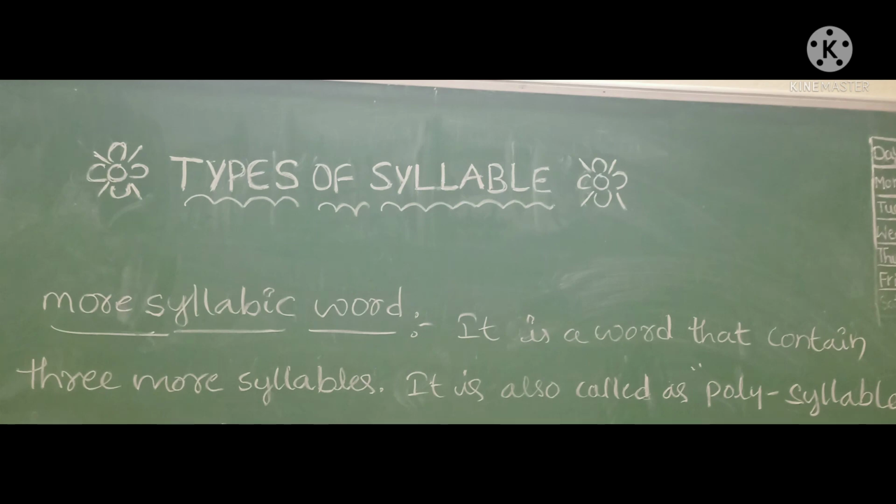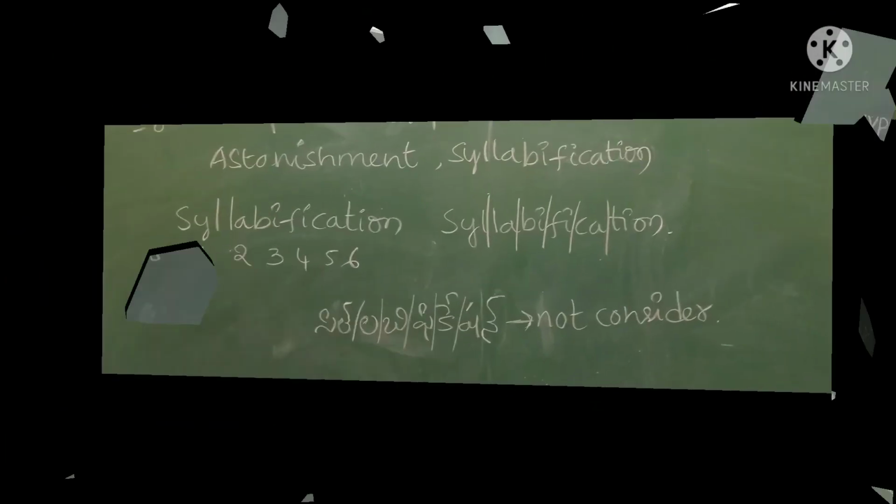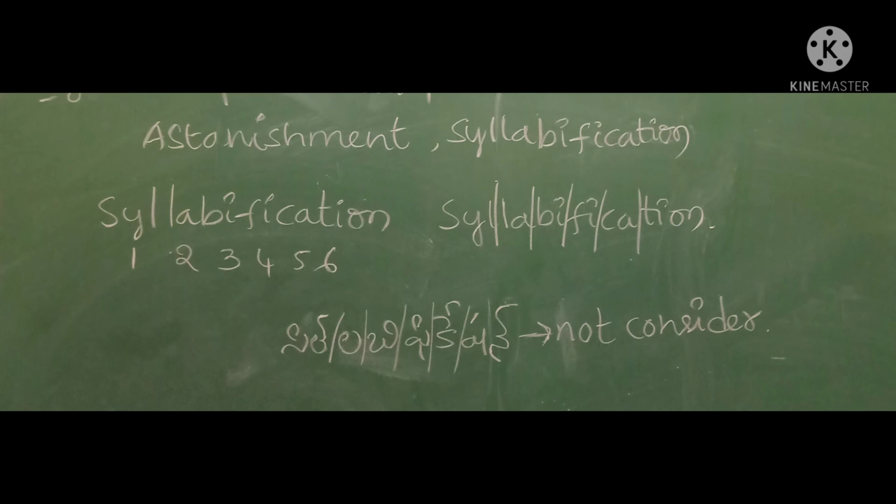Now let us see the last but not least, more syllabic word. It is a word which contains many syllables in a word, and it can be considered as a polysyllabic word in English grammar. Here, poly means more or many. That means a word which is having more or many syllables is called polysyllable in English grammar. Let us see examples.